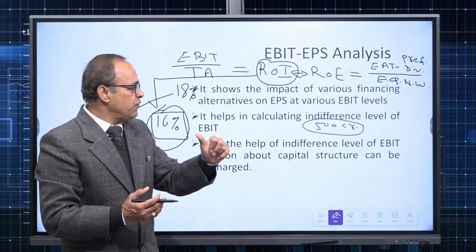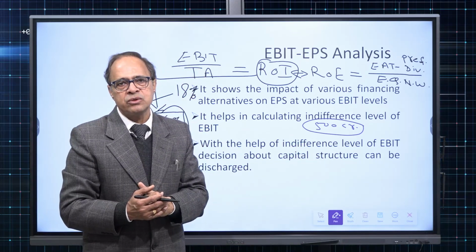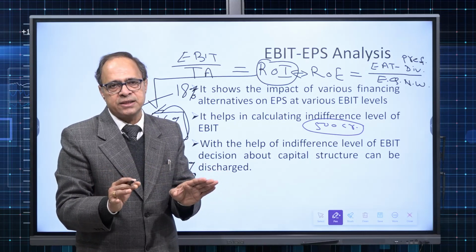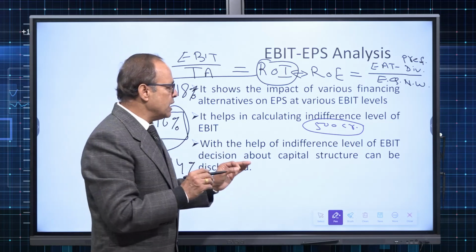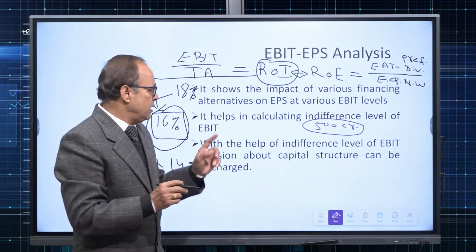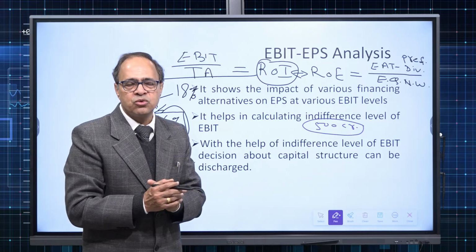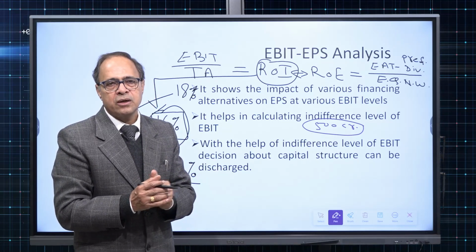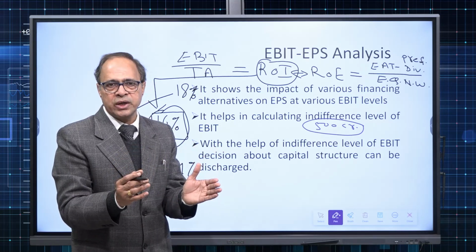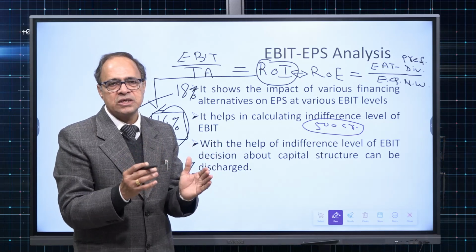On the other hand, if the company thinks that its EBIT will not be more than 500 crore down the line of 10 years, then the company should not take the risk of funding through debt, because in that case, debt will have a negative multiplier effect on EPS and ROE. So that is how the indifference level of EBIT is helpful in deciding whether to go for equity funding or debt funding. How the indifference level of EBIT is calculated is not in our purview right now, but theoretically I have explained what it means.